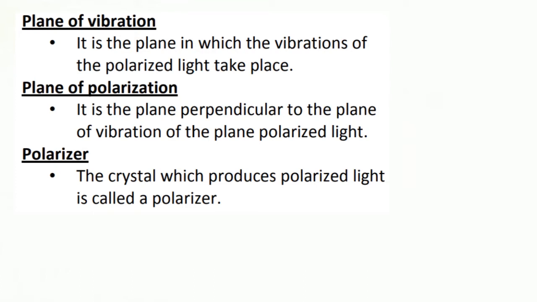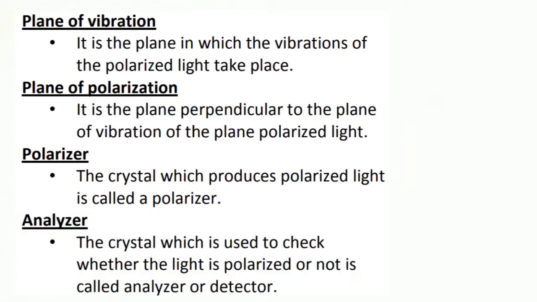Polarizer. The crystal which produces polarized light is called polarizer. Analyzer. The crystal which is used to check whether the light is polarized or not is called analyzer or detector.